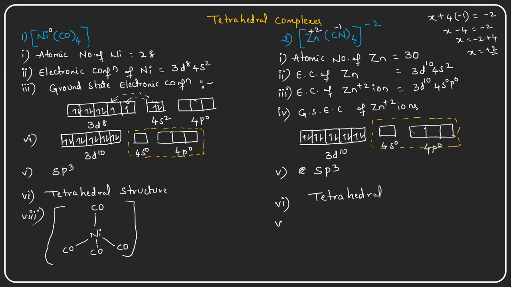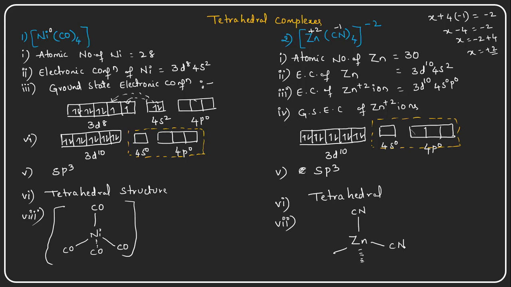For the zinc complex, the seventh point is the structure. Zinc is at the center, and on the upper side there is one cyanide ion. These bonds are very typical, because any two bonds are perpendicular to the other two bonds in the tetrahedral structure.